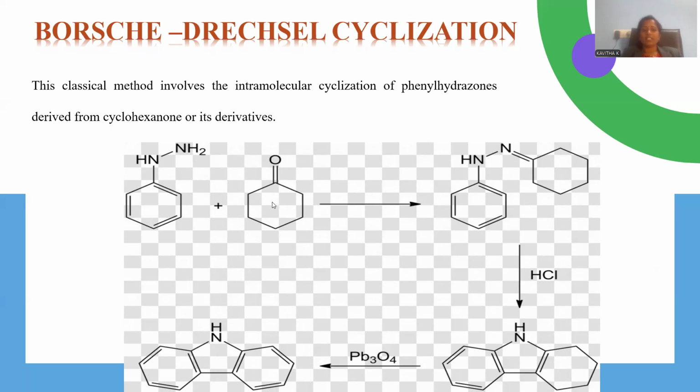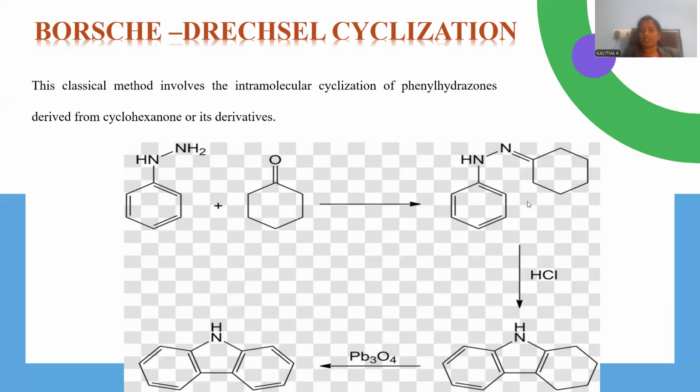Intermolecular deals with two different molecules being cyclized. Intramolecular is said to be within the molecule, if the cyclization is accomplished after the mixing of two molecules. They are participating within the molecule. The cyclization is accomplished, so we can designate this kind of cyclization as intramolecular. Being a single compound, it is participating in the ring cyclization over here.